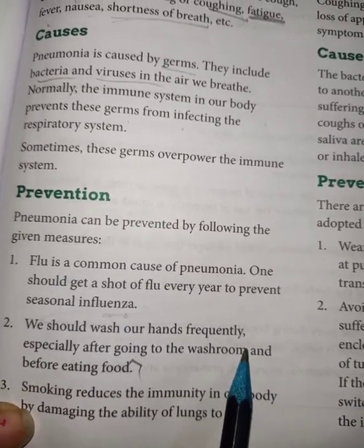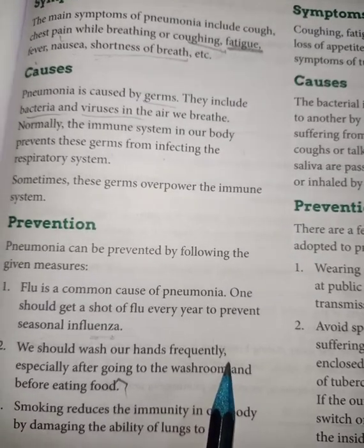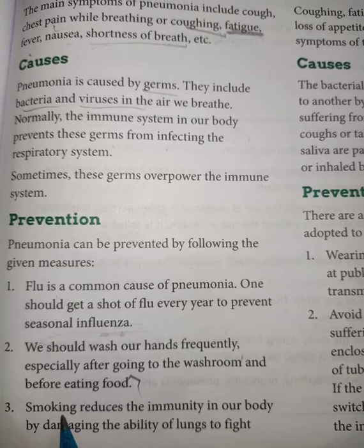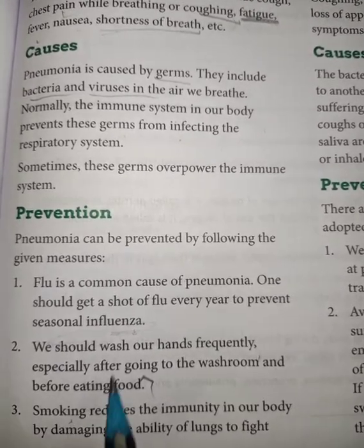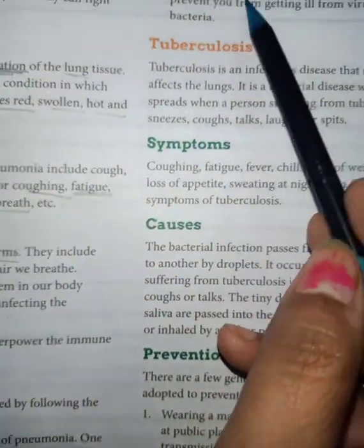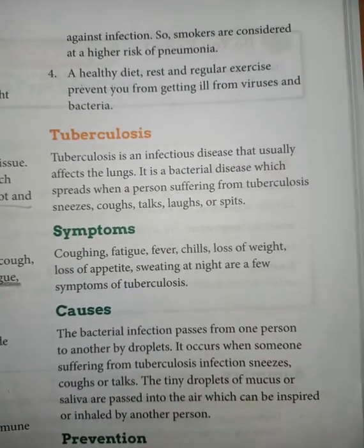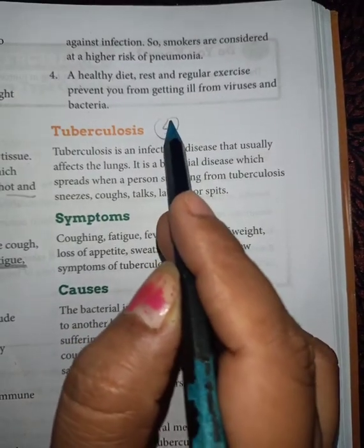Secondly, the person should wash hands at proper times: after eating, before eating and after coming from the washrooms, etc. Smoking should be avoided by the person. And the fourth is a healthy diet and rest should be taken by the person. The fourth disease is the last disease in this chapter.